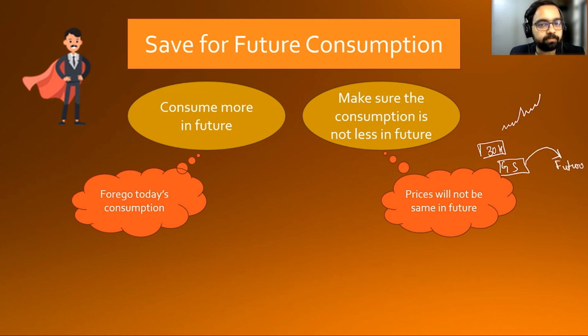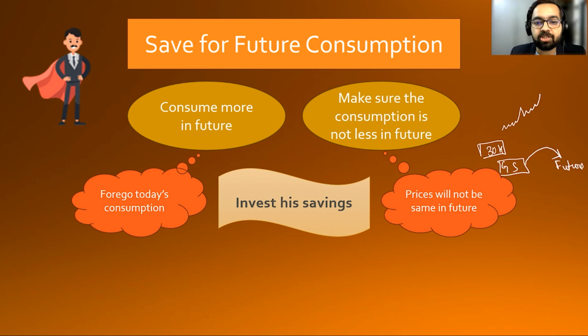Yes or no? He does not want to risk his money and end up consuming only about 25,000 value of goods, valued at today's prices. So that means he needs to invest his savings. Now that investment should actually increase in value.